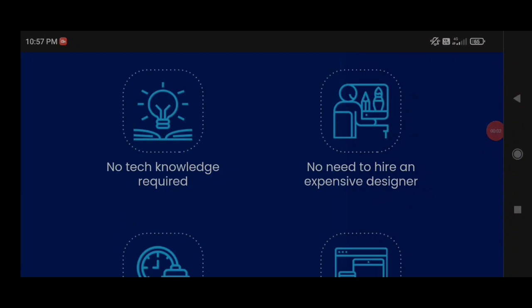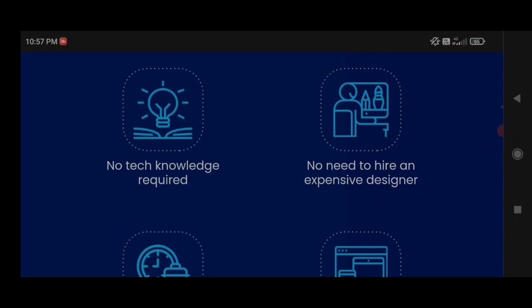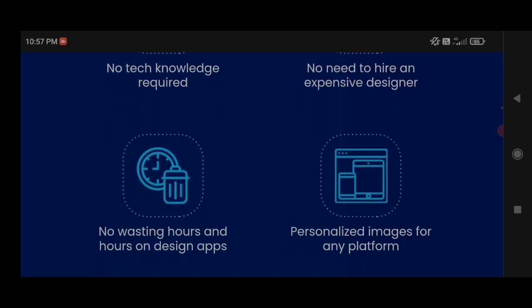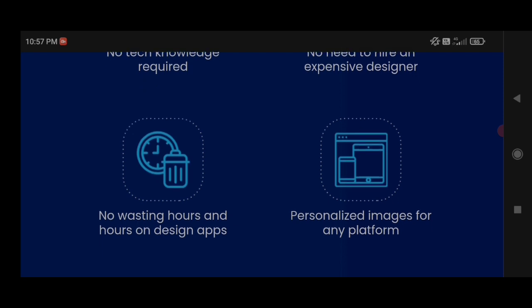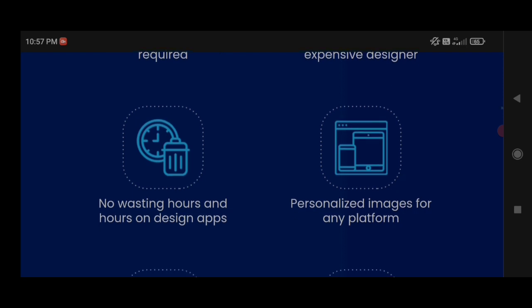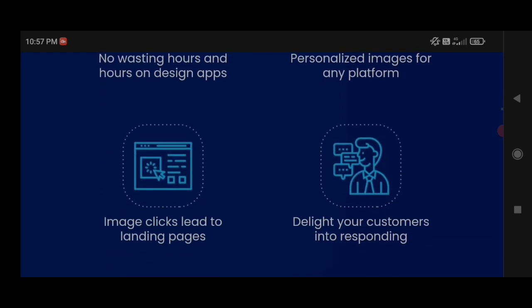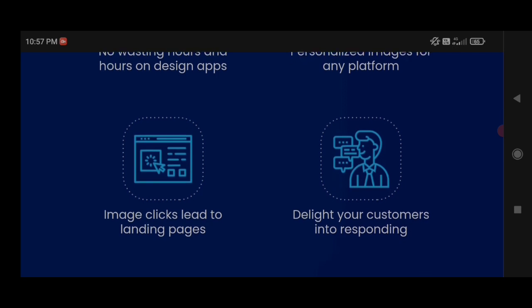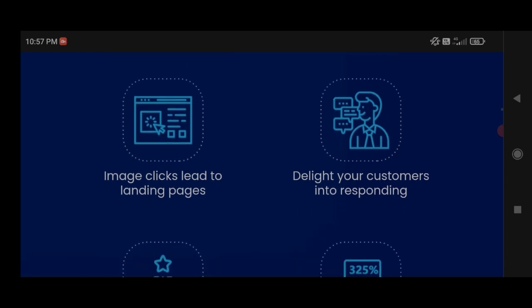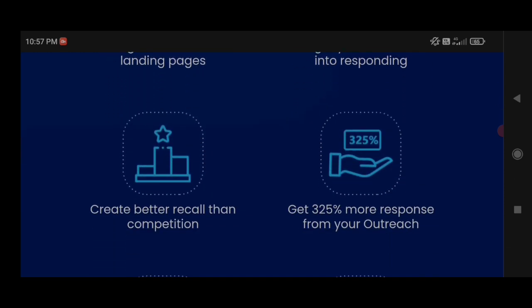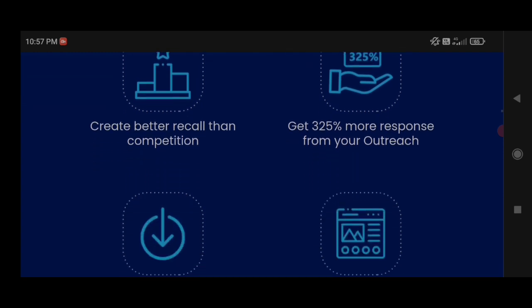In SaladPix, no tech knowledge required, no need to hire an expensive designer, no wasting hours and hours of design apps, personalized images for any platform. Image clicks lead to landing pages. Delight your customers into responding. Create better recall than competition. Get 325% more response from your outreach.